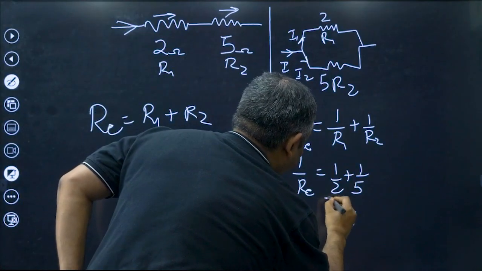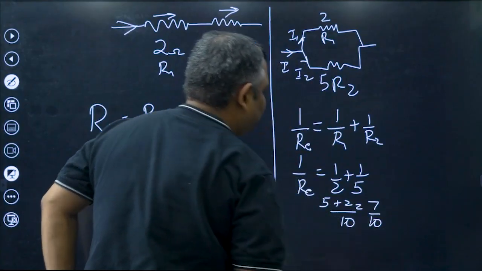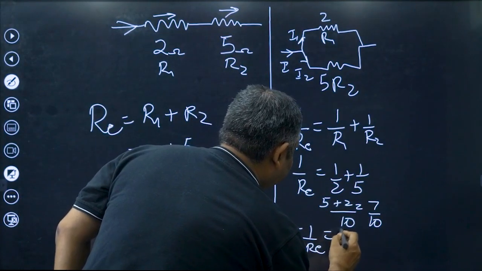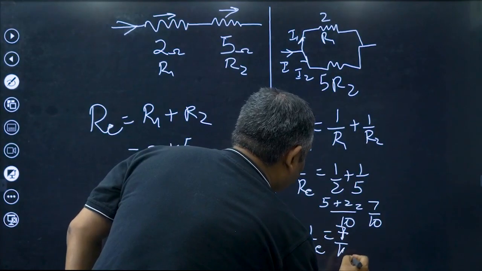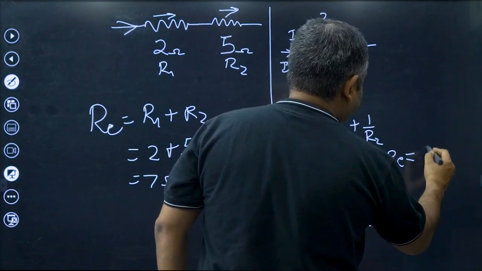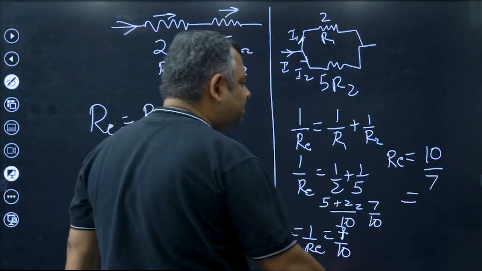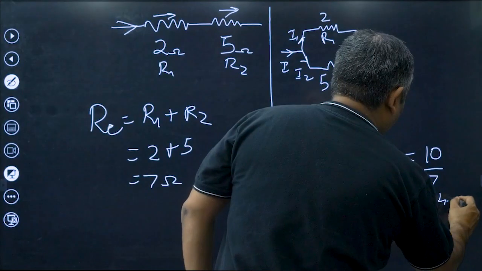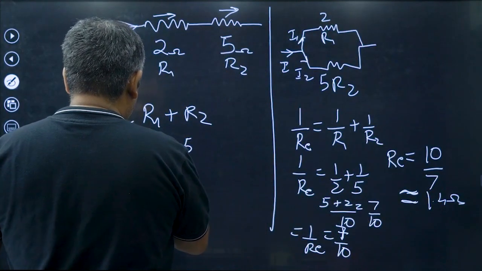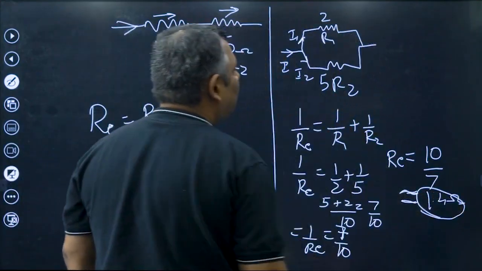It is 5 plus 2 is equal to 7 upon 10. 7 upon 10 is 1 upon RE. See that? So what is RE? You take the reciprocal, 10 upon 7, which is equal to 1.4 ohms approximately.